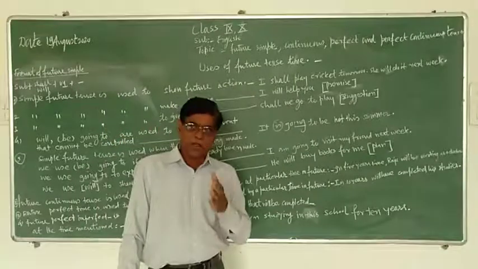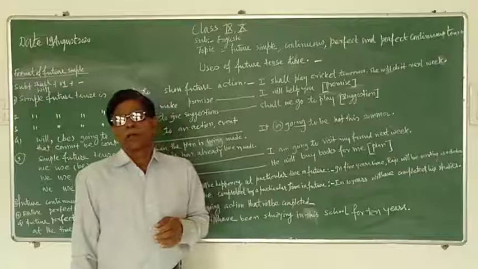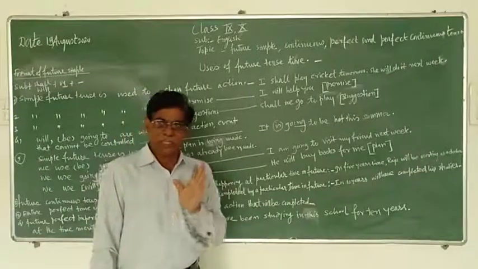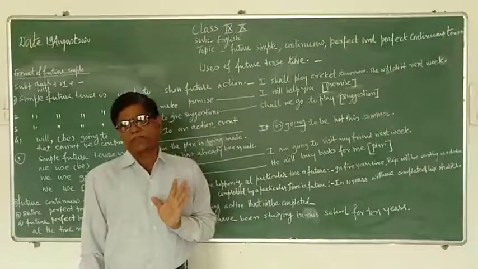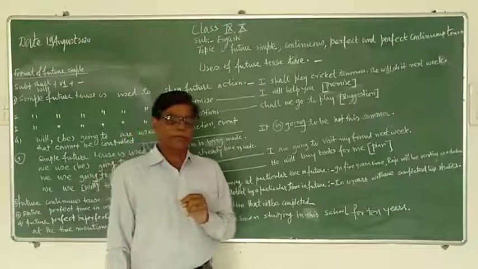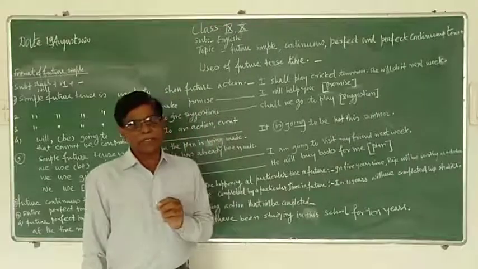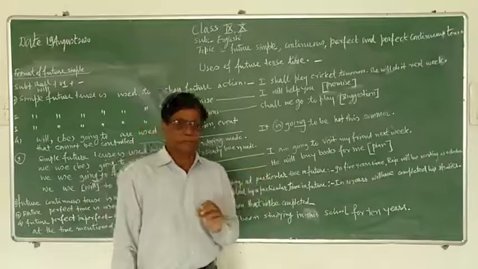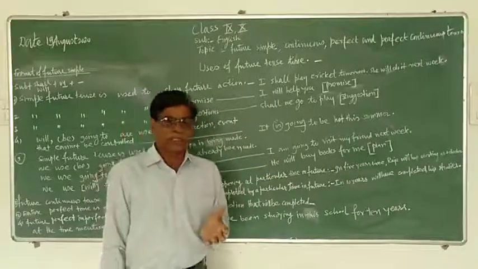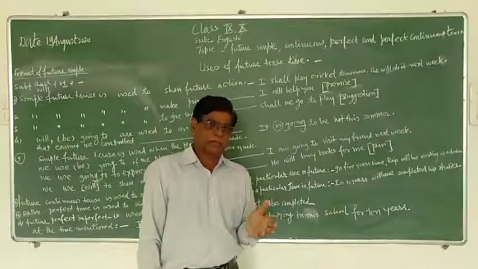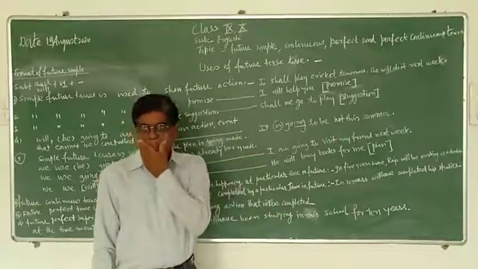Along with the tenses, simultaneously we have tried to understand the structure of the sentence. Simple present tense, subject plus verb plus object, positive. Subject plus do not, does not plus V1 plus object, negative. Interrogative, helping verb do, does plus subject plus main verb plus object plus mark of interrogation.